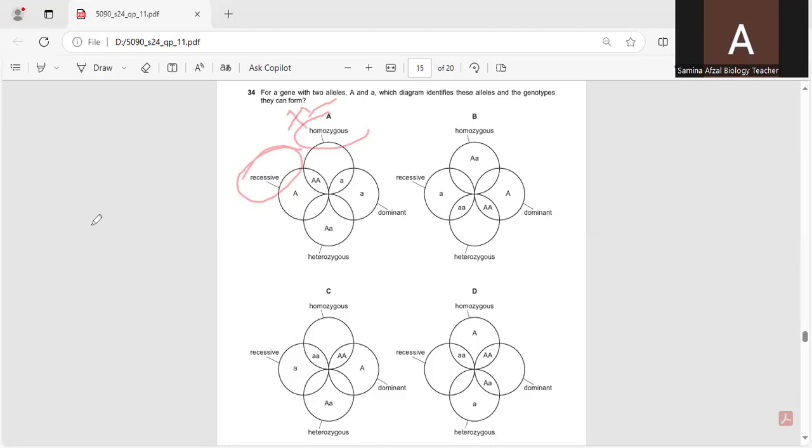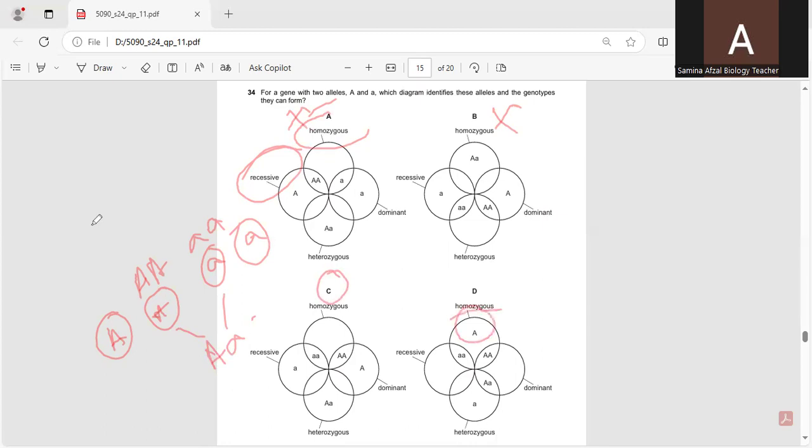Again, B, homozygous capital A, small a, they are heterozygous, they are not homozygous. So it is not the correct option. And in case of C, they have shown 2 homozygous, that is capital A, small a. So when there will be the gamete formation between them, capital A and small a. So C is the correct option. And in D, again, they have single allele given. So D is not the correct option. Only C is the correct option, in which 2 homozygous parents will reproduce 1 heterozygous offspring.